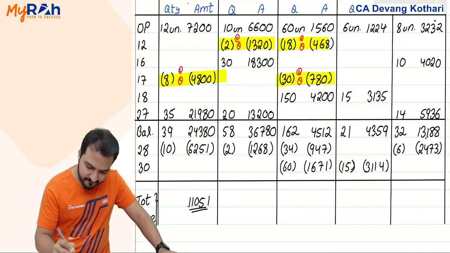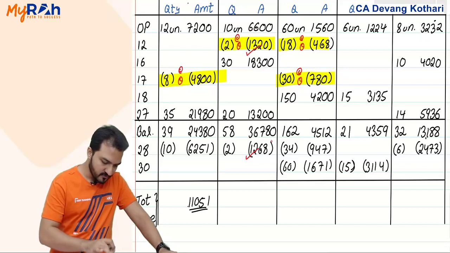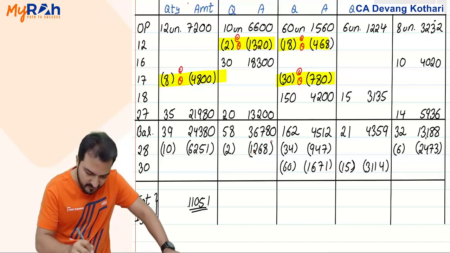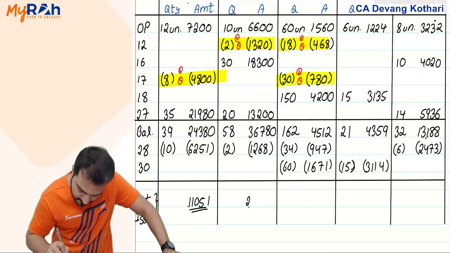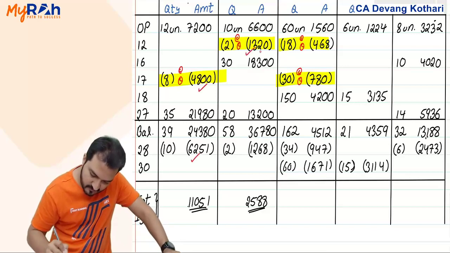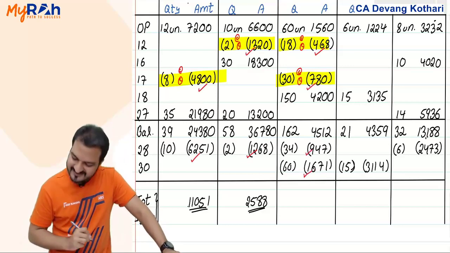Second, 1320 plus 1268 gives 2588. Total value of second material consumed. Third is 468, 780, 947 and 1671.